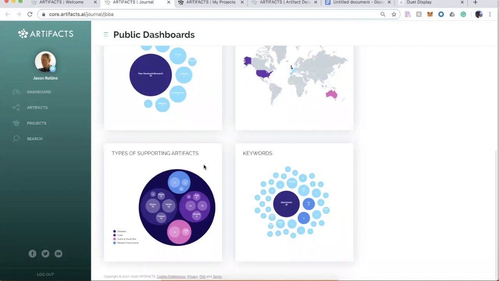This chart here is really just sample data, and what we're hoping is that it will be an enticement for members of the JBBA community to add additional files. Once those files are added to the artifacts platform, which is very easy with just a few clicks, we will then update this chart with the actual numbers of things like audio and visual files, research instruments, data sets, and so forth.